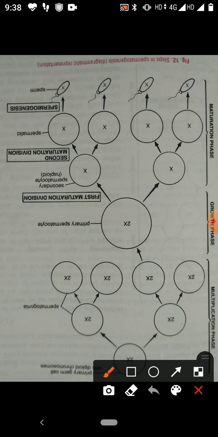So this is the primary germ cells. These primary germ cells enter multiplication. This first step of spermatogenesis is multiplication.